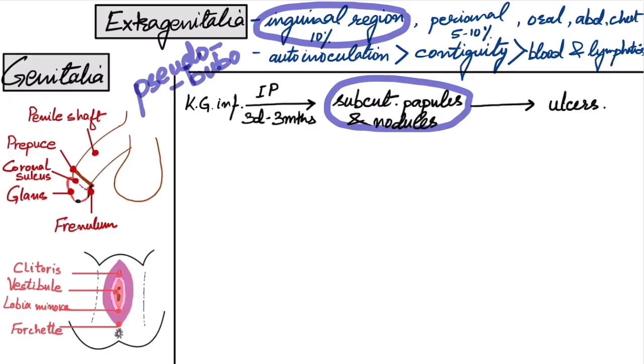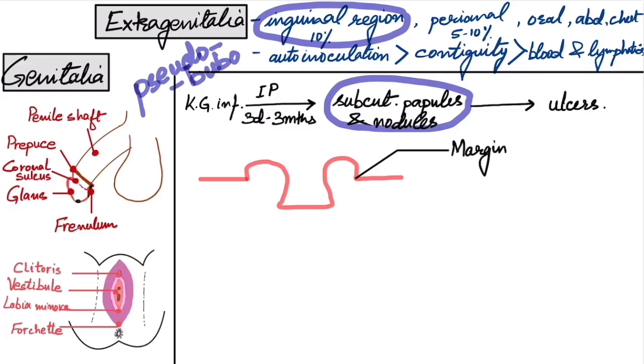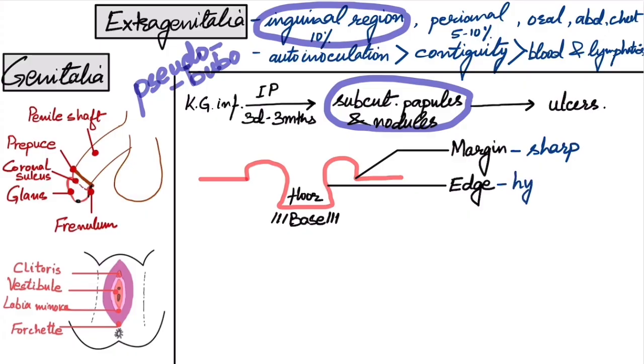How does an ulcer of donovanosis look? We'll draw a diagram to understand. So this is how roughly an ulcer looks in donovanosis. This is the margin where the ulcer joins the surrounding skin surface. This is the edge of the ulcer, that is the wall of the ulcer. This is the floor of the ulcer, and on which the ulcer lies is the base of the ulcer. So the margin is sharp, that means the ulcer is very sharply defined.